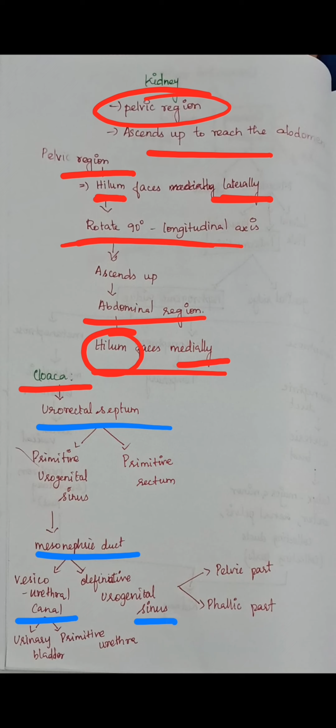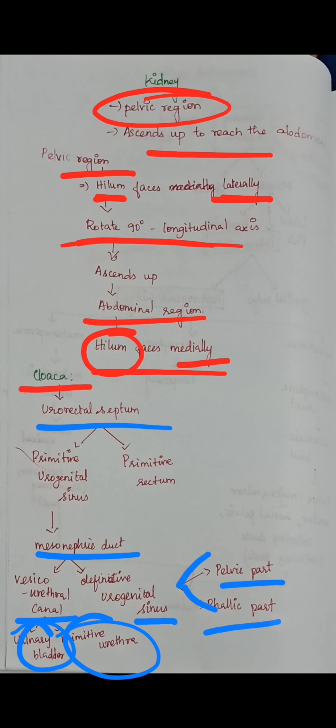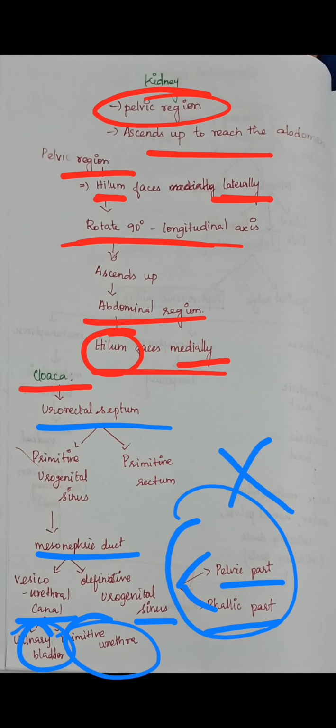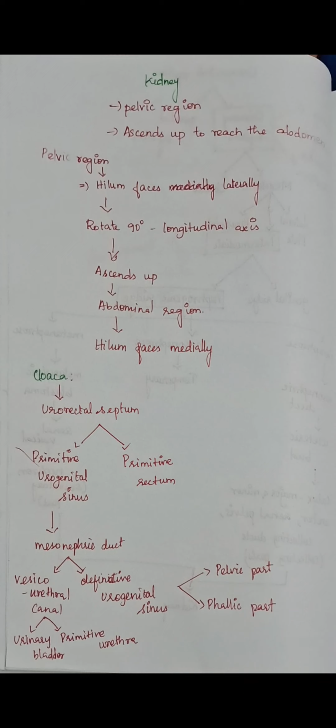From the vesicourethral canal, the urinary bladder and urethra form. The definitive urogenital sinus again divides to form a pelvic part and a phallic part. This is not very important now. Now we are mainly concerned about the urinary bladder and primitive urethra, which form from the vesicourethral canal.